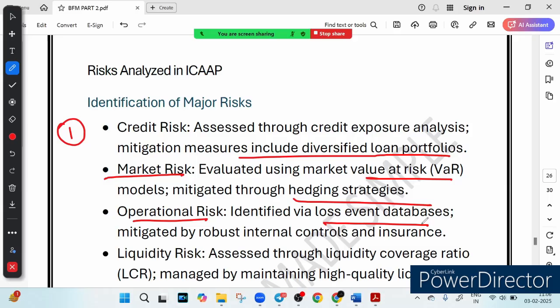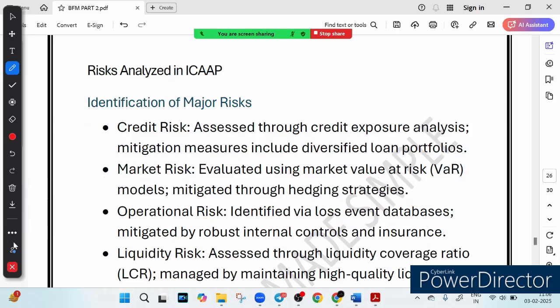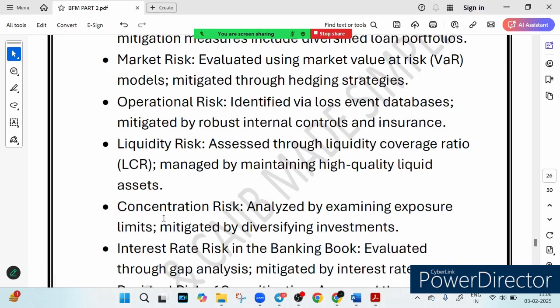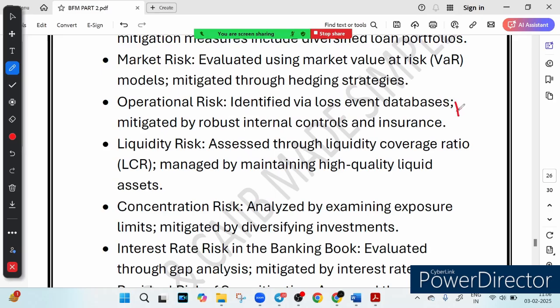Then we have something called liquidity risk. What does liquidity risk mean? Banks need enough cash to meet withdrawal demand. If they don't have it, it is a liquidity crisis. It is assessed by the LCR, the liquidity coverage ratio, a measure of the available liquid funds a bank has. And how is it managed? By keeping high quality liquid assets. What is HQLA? We have talked about it: the high quality liquid assets the bank maintains. This is a method of managing liquidity risk and ensuring balance between loans and deposits.